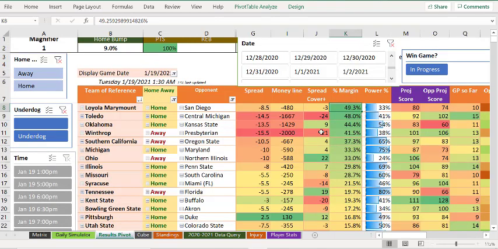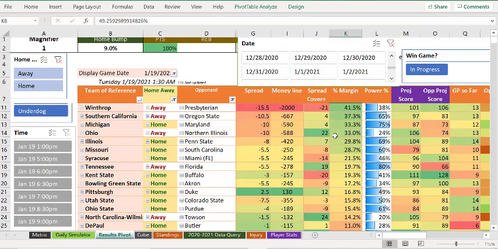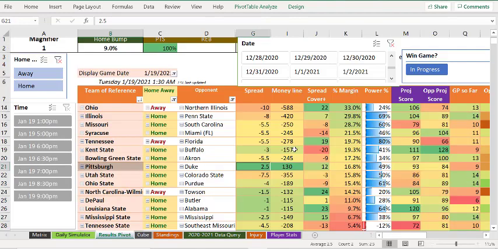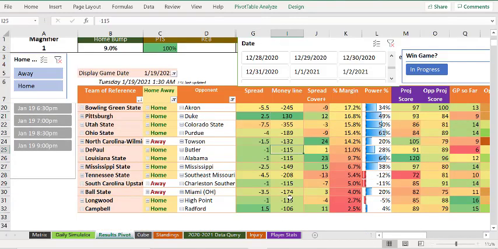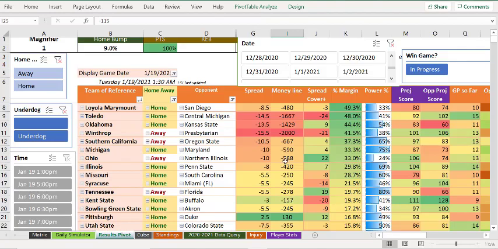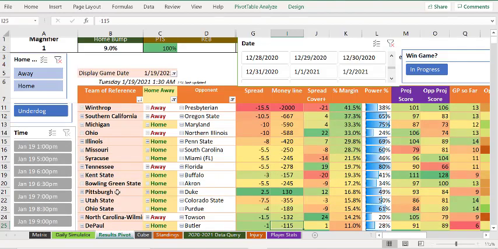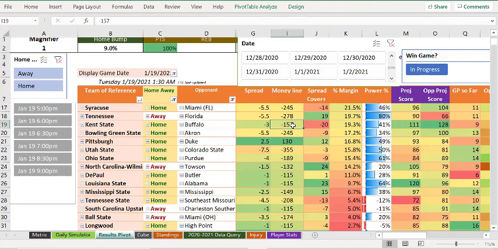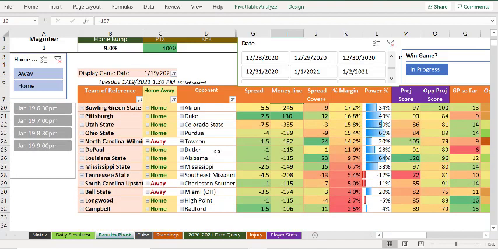But as for all the other games, what else is there to talk about? Well, it's just staring at you. Pittsburgh plus 2.5 is a good pick for a spread. There are no other underdogs, so we agree with Vegas basically on every other game. And we like this line of Kent State at home against Buffalo, we think is a pretty good line, and kind of out of order up here, being we think Kent State is a stronger team.